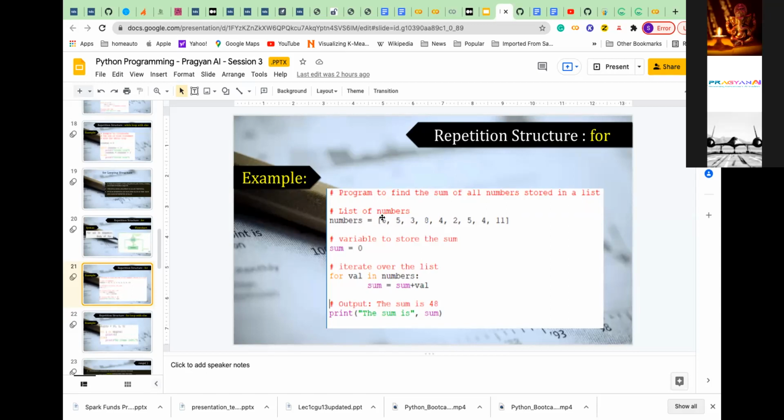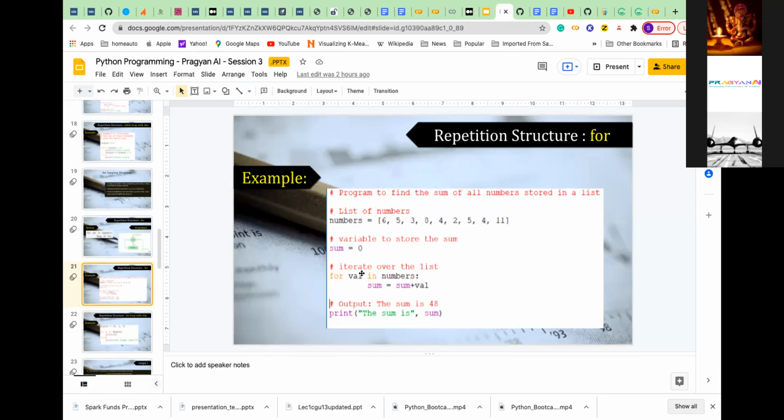So many elements. How many are there? 1, 2, 3, 4, 5, 6, 7, 8, 9. So in numbers, there are 9 elements. Now what I'm trying to do is loop. So how should I do a loop till this list is exhausted? How should I do it?